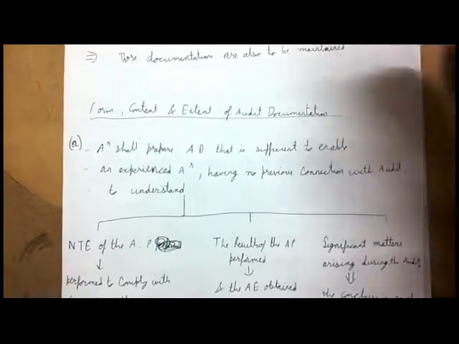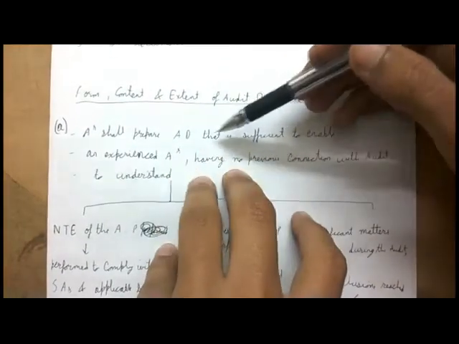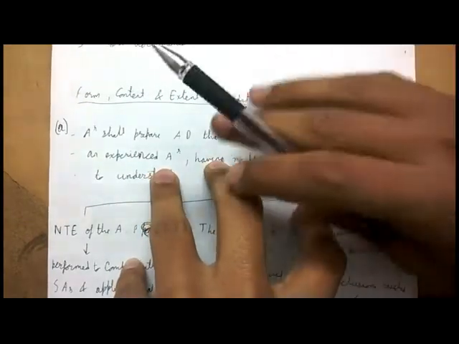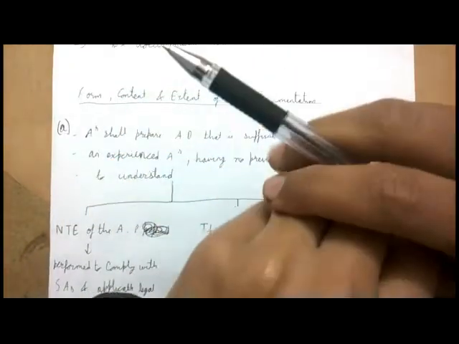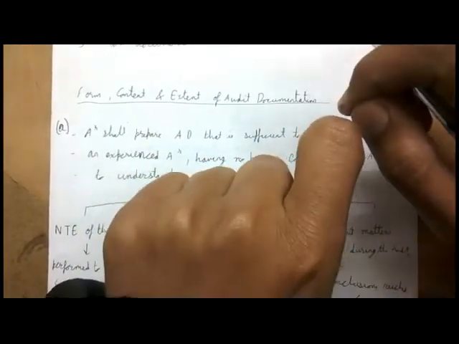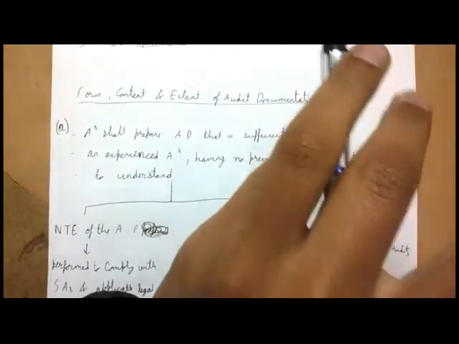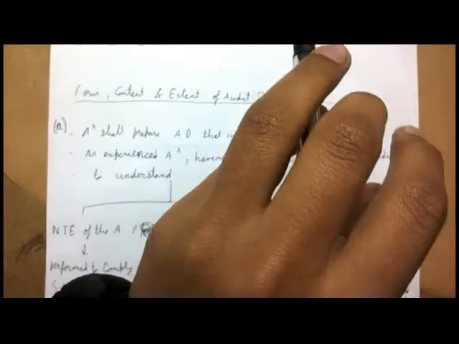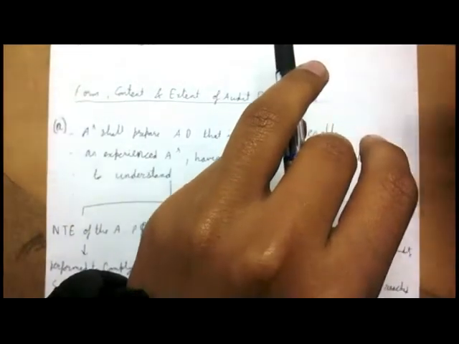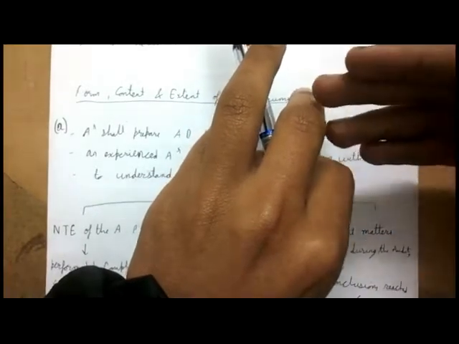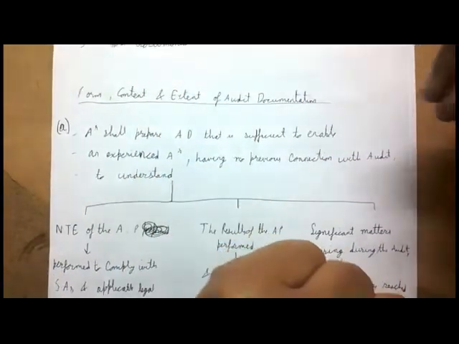Now we are on to the form and content and extent of audit documentation. See, the auditor shall prepare audit documentation that is sufficient to enable an experienced auditor. That is not you, that is an auditor. You've prepared an audit documentation. It should be prepared in such a manner that an experienced auditor who has no linkage with this particular audit is able to understand what you did. That is, you prepared the audit documentation, and an experienced auditor comes and can straight away tell that you concluded this, you performed these procedures, you obtained this evidence, by looking at your audit documentation, right?